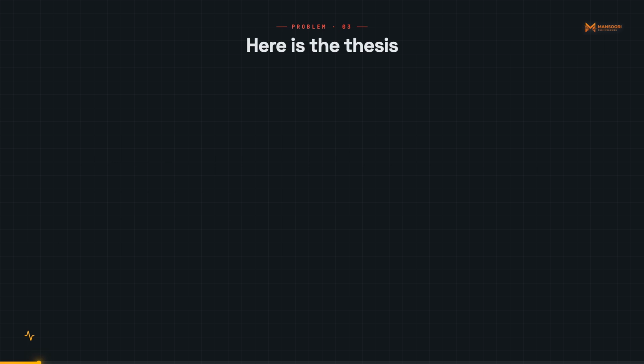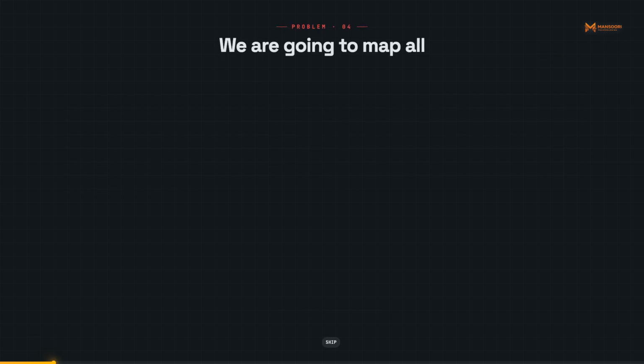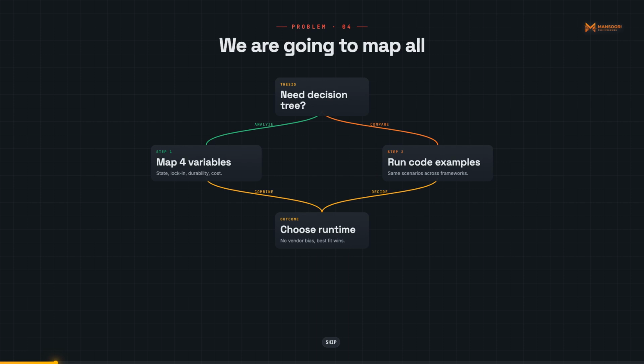Here is the thesis. The right agent runtime for your production system is determined by exactly 4 variables: your state management requirements, your model lock-in tolerance, your durability guarantees under failure, and your cost profile at scale. We are going to map all 3 frameworks against these 4 variables with working code examples, and at the end you get the decision tree, no vendor bias. The code runs on all 3.